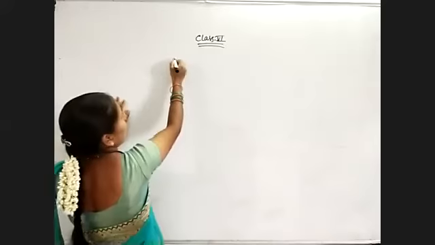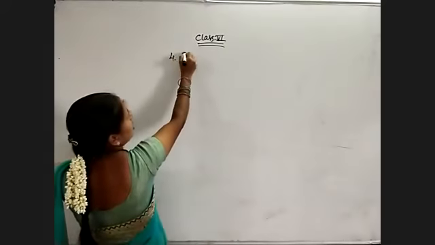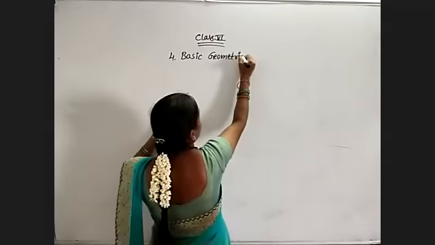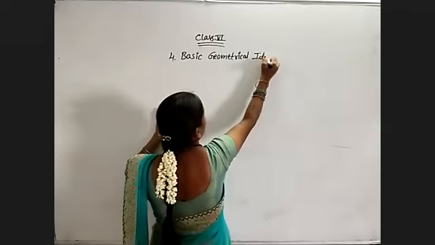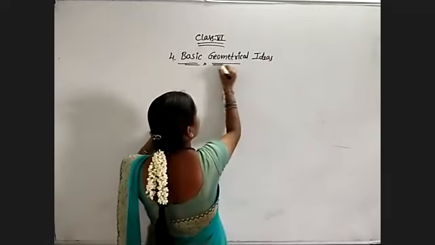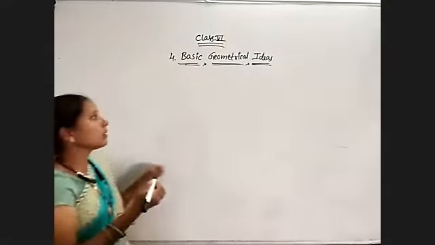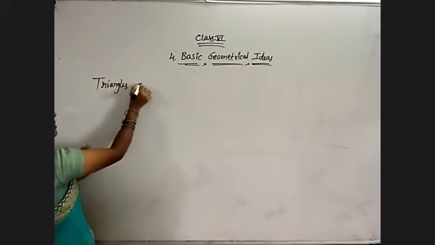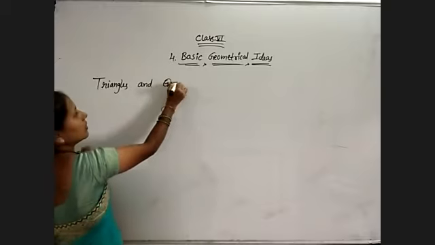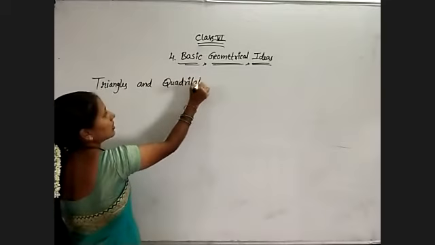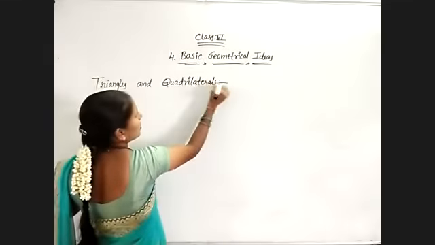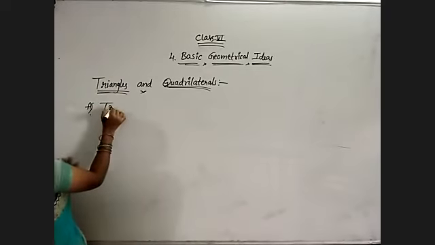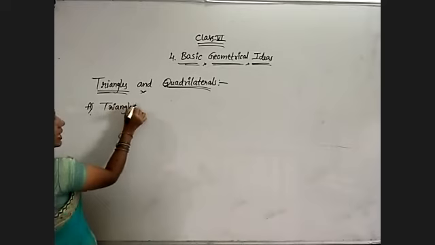Triangles and quadrilaterals, from the 4th chapter, basic geometrical ideas. Okay, my topic name is triangles and quadrilaterals. So in this first we will discuss about triangles. Yesterday we started this topic. Once again I am explaining about triangle.